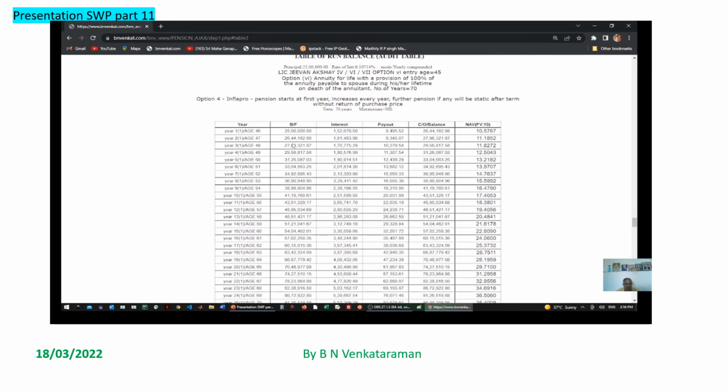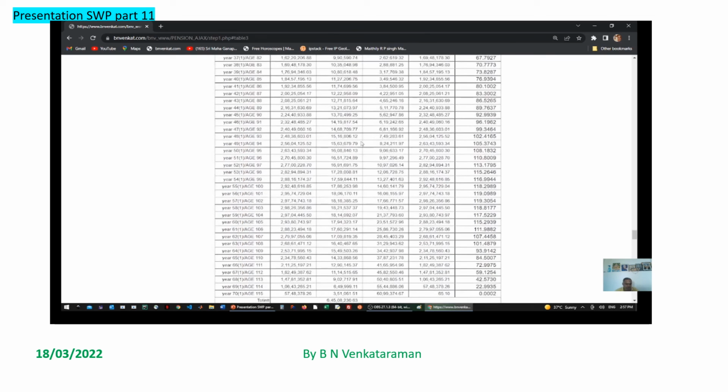This audit table explains what is the brought forward amount, that is the principal in the first year, and the closing balance after generating interest and payout at the stipulated values. This next year's brought forward figure is equivalent to the closing balance of the previous year, and so on. Let us see the summary of interest burden to LIC in the summary.